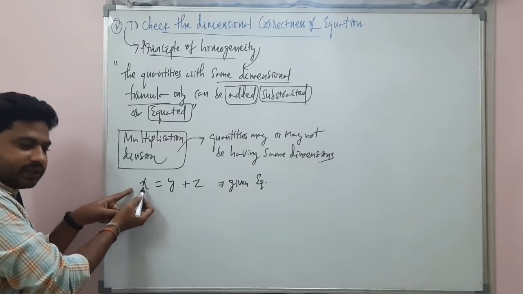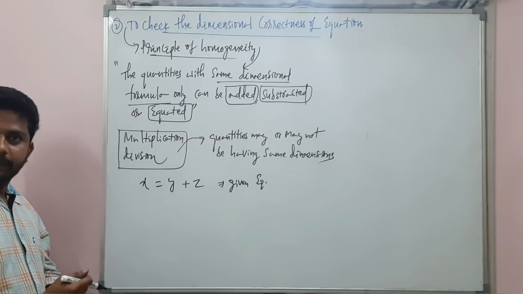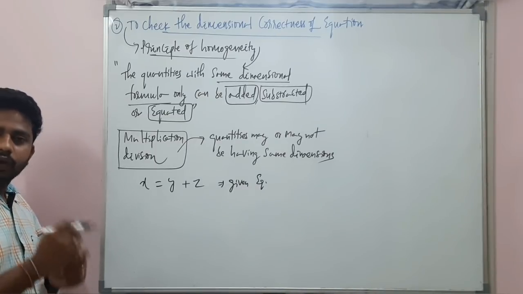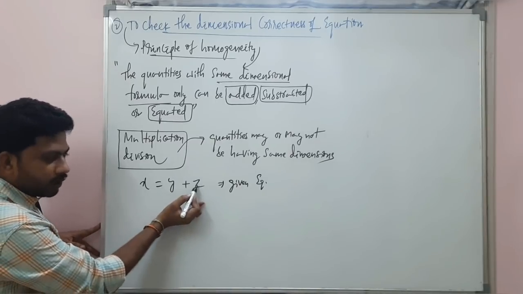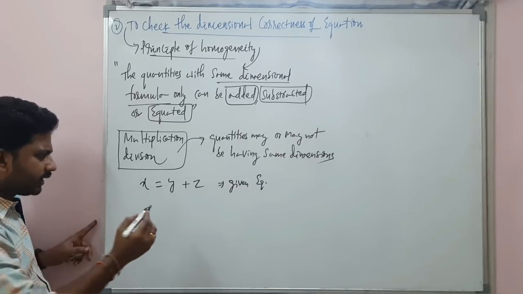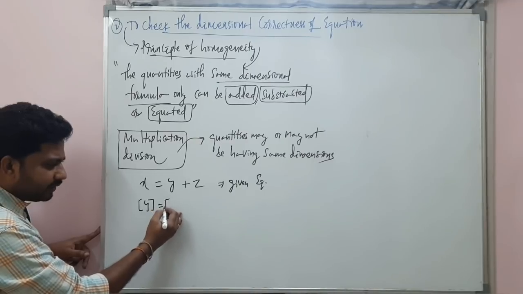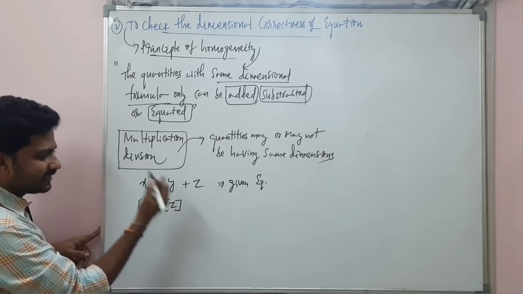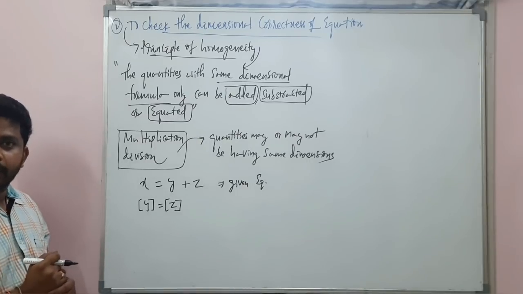A physical quantity. It is a physical quantity and z is also a physical quantity. According to principle of homogeneity, these two quantities are adding, right? Immediately you should write the dimensions of the y definitely will be equal to the dimensions of the z. Understand? Clear?